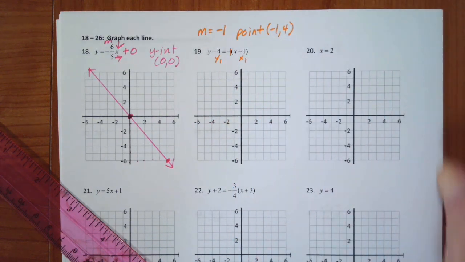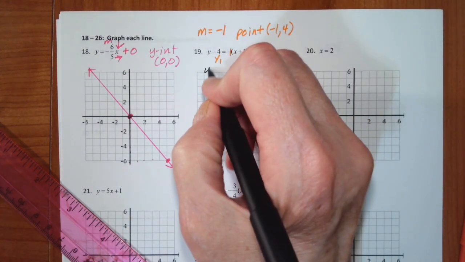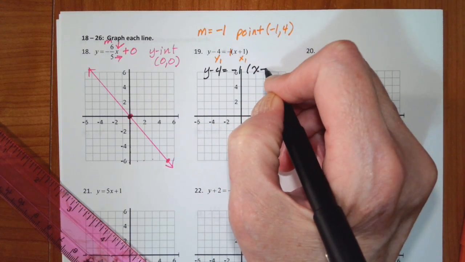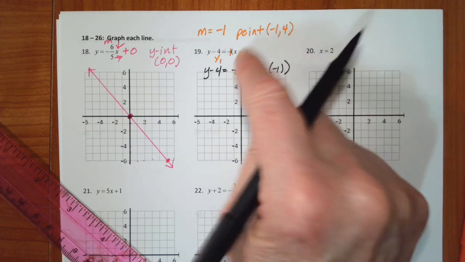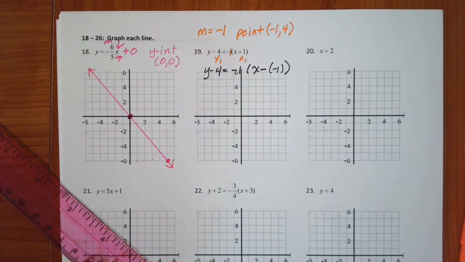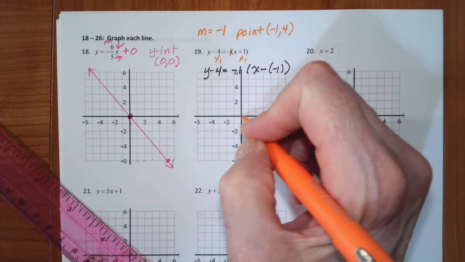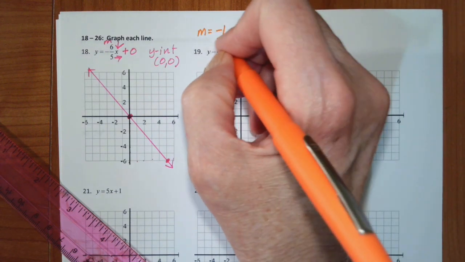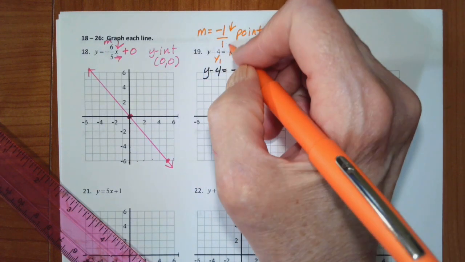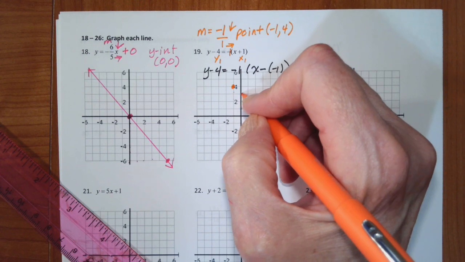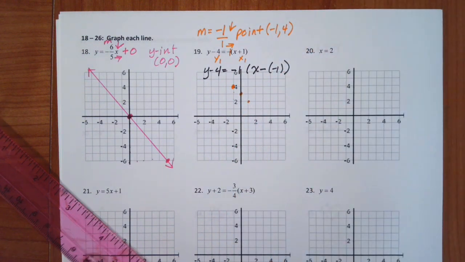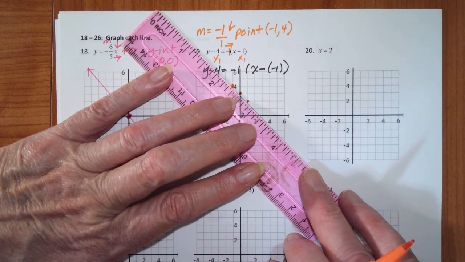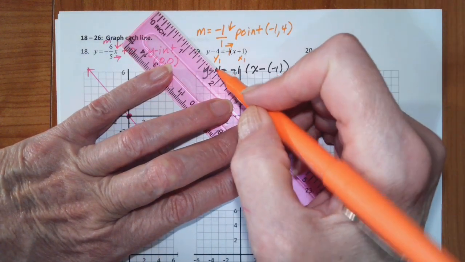But remember, the minus sign comes in the formula, so this is really y minus 4 equals negative 1 times x minus negative 1. X plus 1 is x minus negative 1. So I can start at the point negative 1, 4. When I turn this into a ratio, that tells me from that point I go down 1 and to the right 1. And since they're close together, I'm going to do it a couple of times. It's not necessary. And then I'll connect my dots.